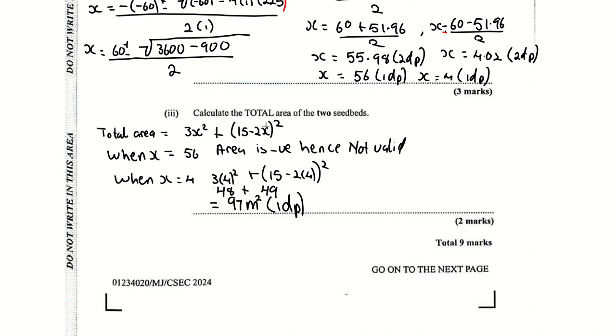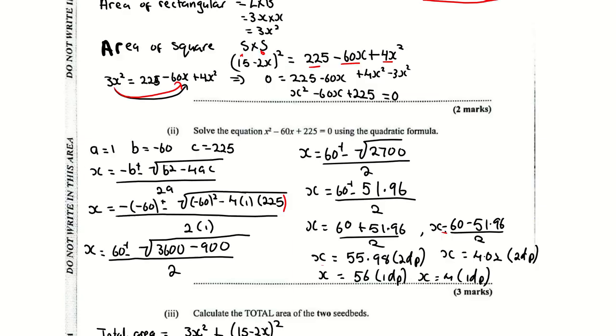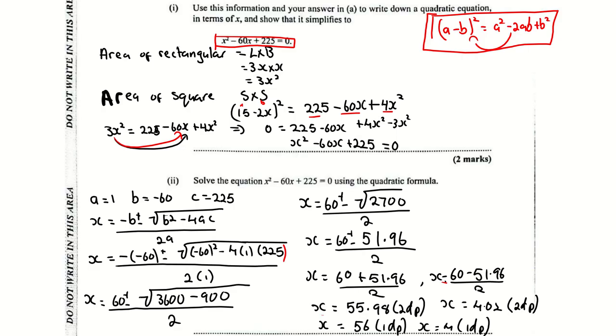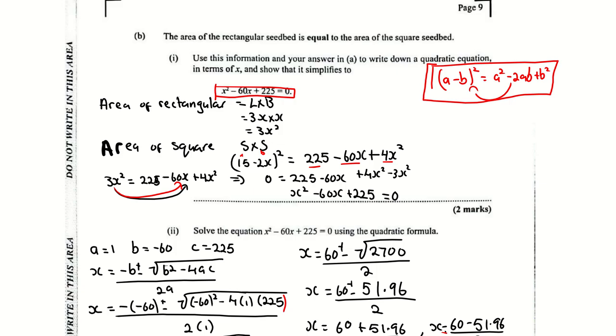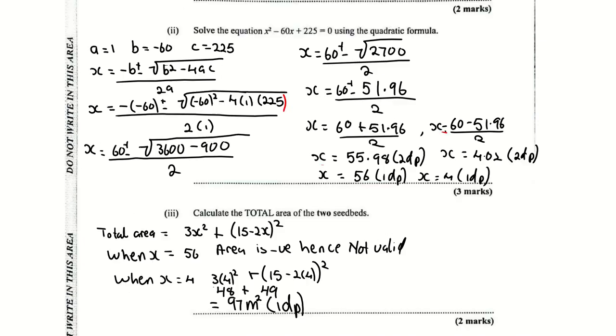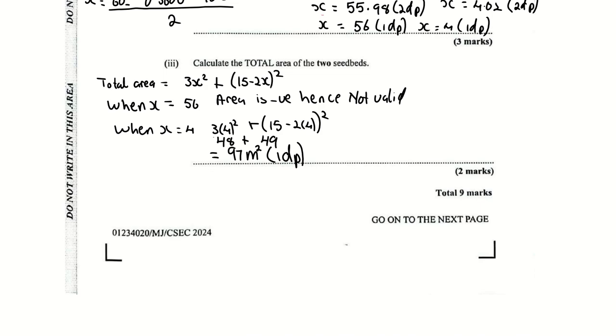This one, calculate the total area of the seedbed. Right, the total area was x squared plus 15 minus 2x all squared. Yeah? That's what we said here. The area of your rectangular seedbed is equal to the area of the square bed, so they're equal to each other. Oh, no, they want the total area. Total area would be add the two.